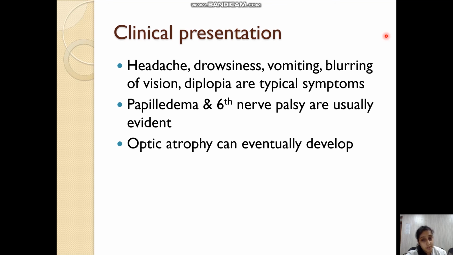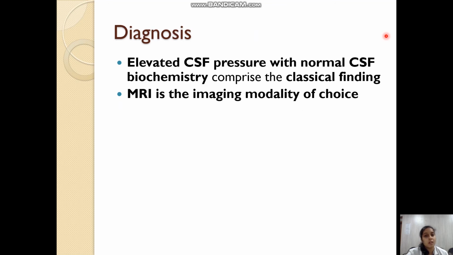Optic atrophy can eventually develop. Diagnosis is made by elevated CSF pressure with normal CSF biochemistry, which is the classical finding because there is no infection of the cerebrospinal fluid, and MRI is the imaging modality of choice to see the soft tissue density.